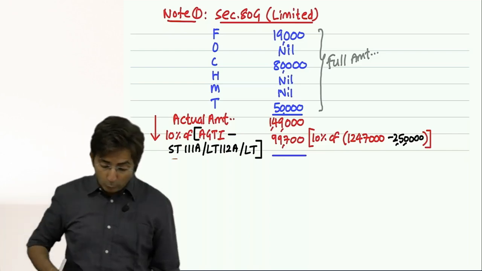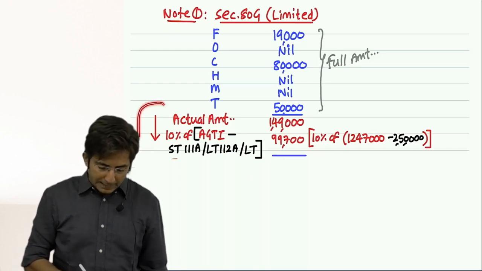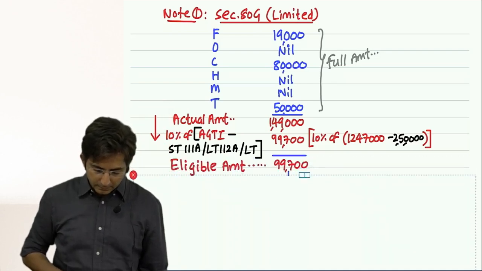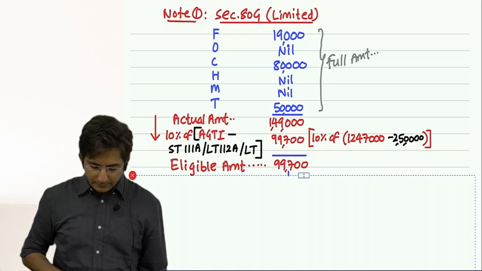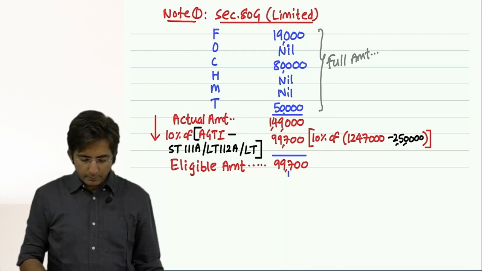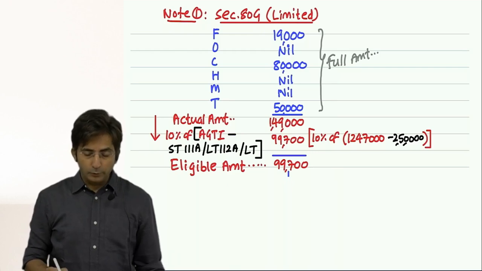Now can you tell me how to do this? Out of the two, see, this arrow means what? Whichever is less, take whichever is less. 99,700. See, the meaning of this is what you know.